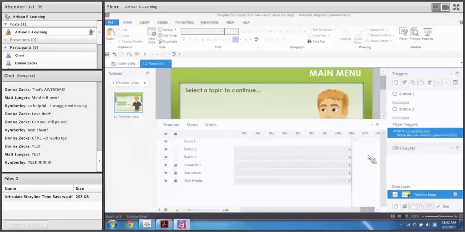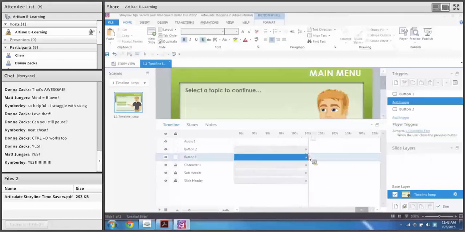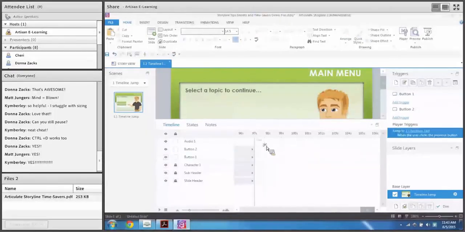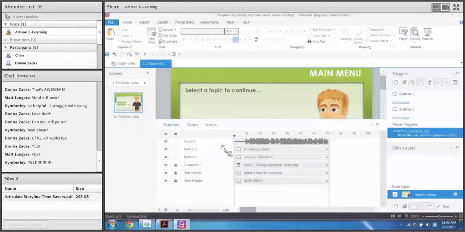So the way to fix that, you might go, okay, I have to click this and drag, and you have to wait until it gets to the end. That takes forever. I hate doing this, especially when you're doing it on multiple slides. So there's actually a quicker way of doing that. Let me show you how. If you have a slide like this that's really long and you need to drag it to the end, if you start dragging, while it's dragging, if you hit the left key on your keyboard, it snaps it all the way to the back. Let me show that one more time. Let me undo.